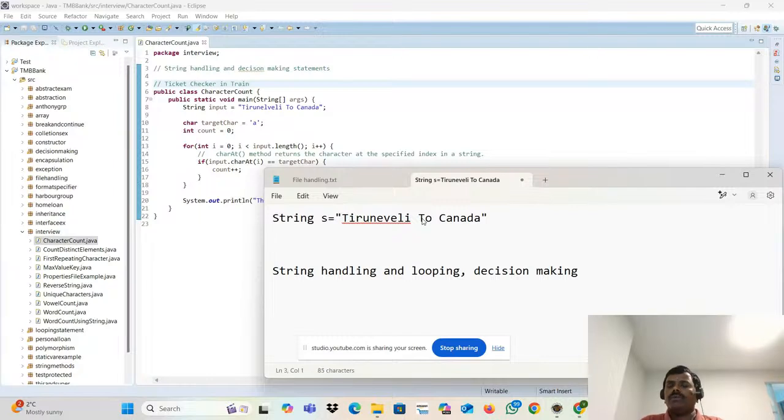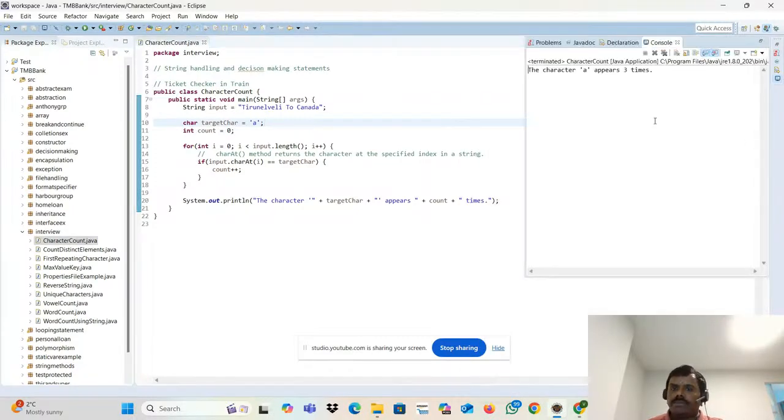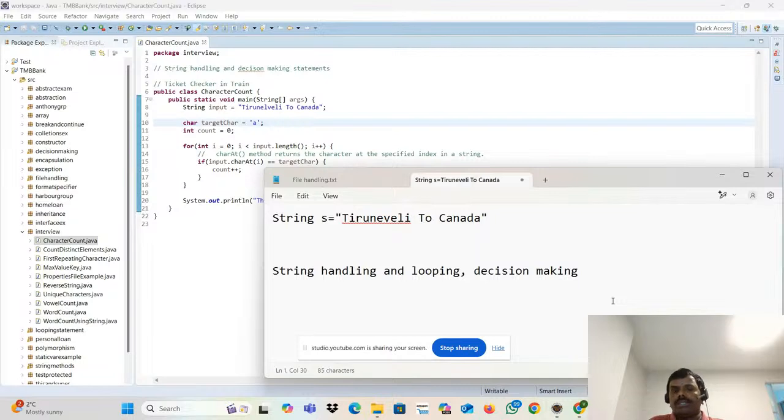They will expect the answer. Physically, if you look, you can find it, right? In Tirunelveli, there is no A. Here also no A. Where does the A start? 1, 2, 3. If we run this program, it will give the answer: the number of times the character A is repeating is 3 times. But how to write the program? We need to put in the logic, and you need to think about that. Let's go to layman level language, okay?